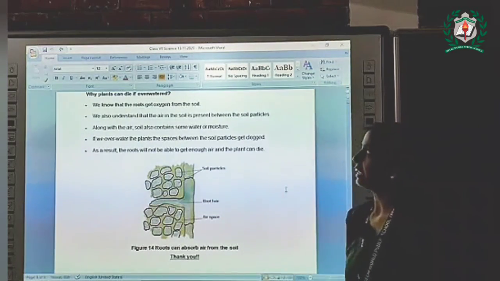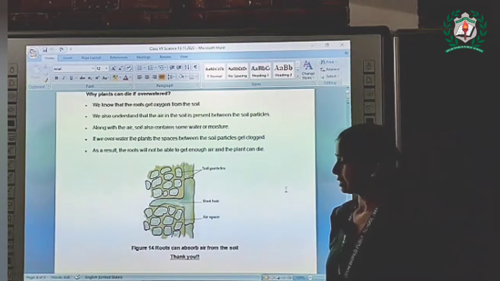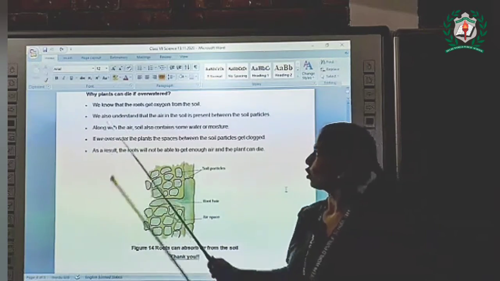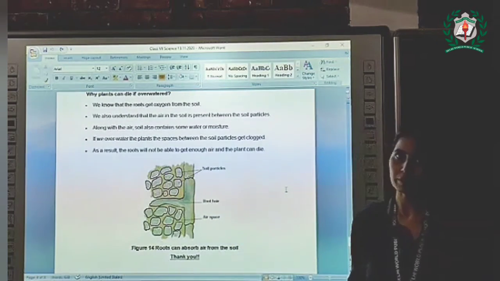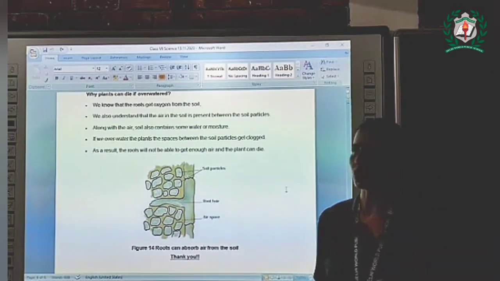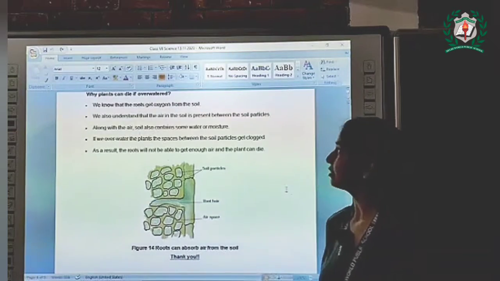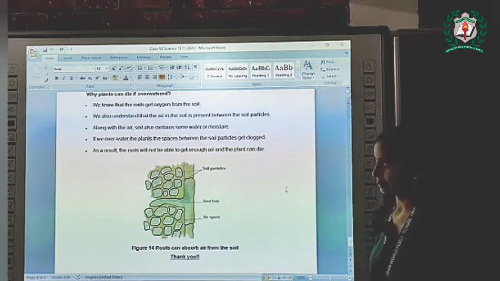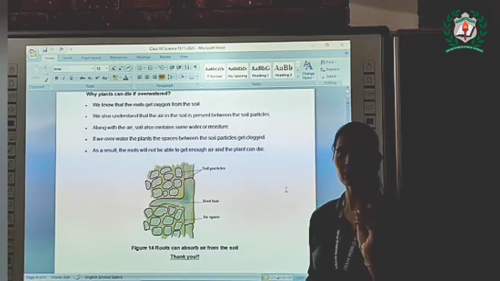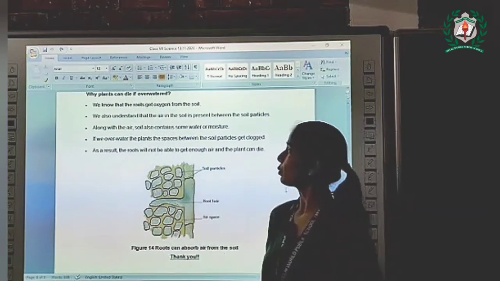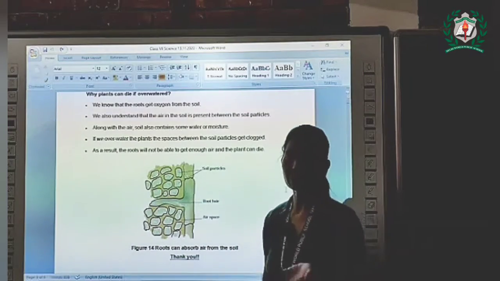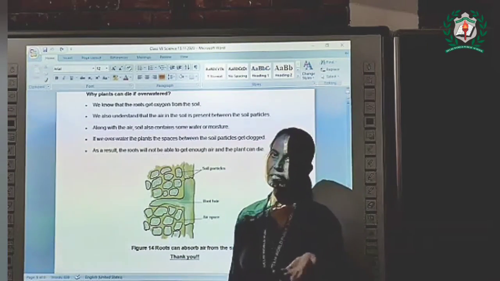Why can plants die if overwatered? This is a very important question. We know that the roots get oxygen from the soil. The air in the soil is present between the soil particles, as soil particles have spaces between them. Along with the air, soil also contains some water or moisture.